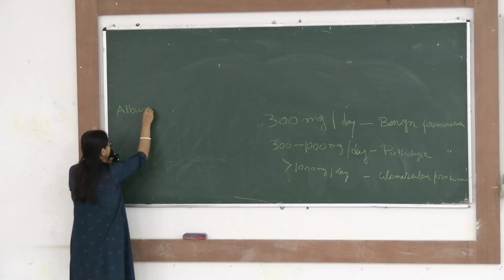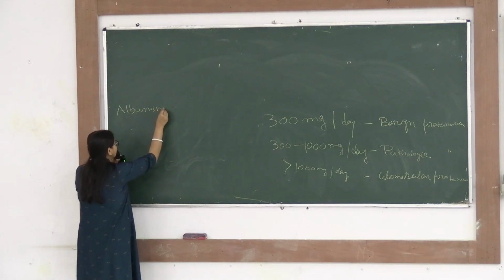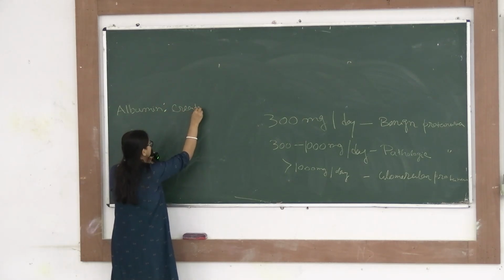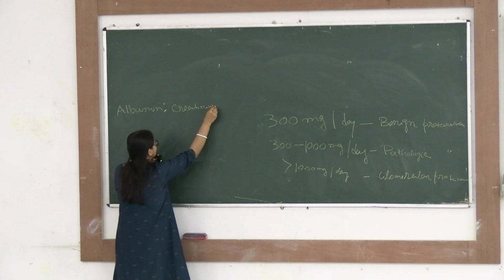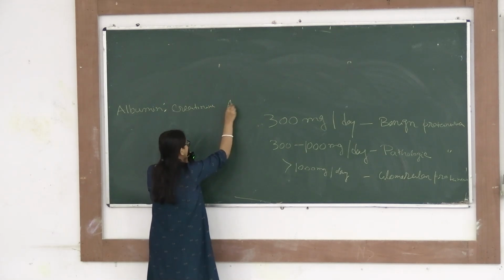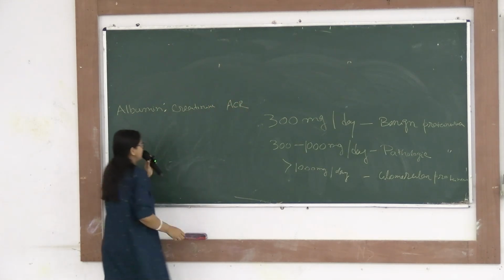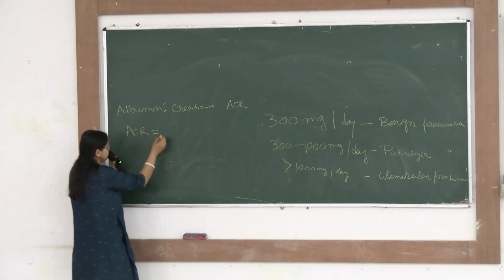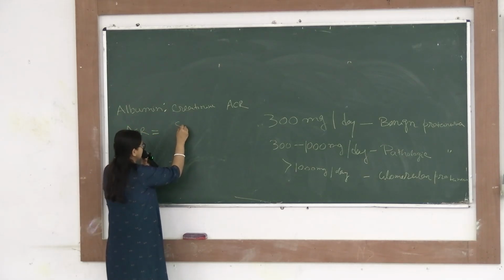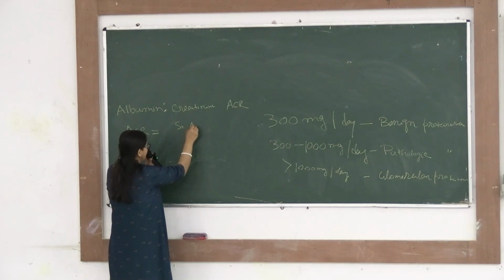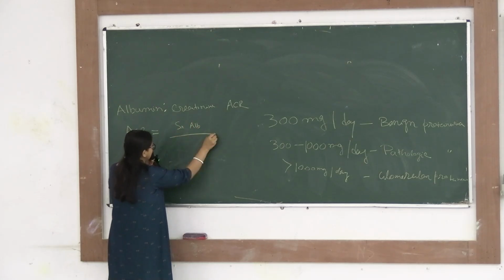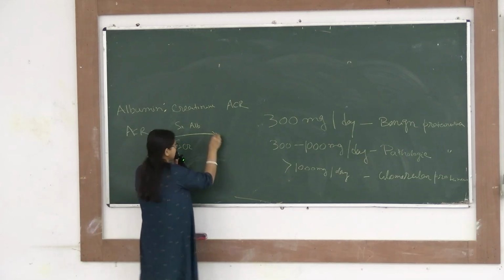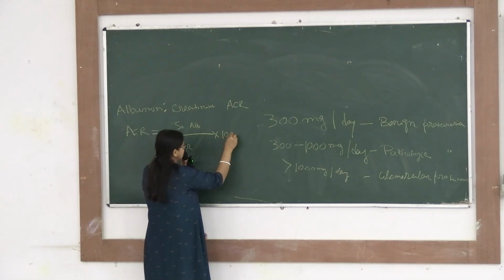Albumin to creatinine. This is called ACR. ACR equals serum albumin divided by serum creatinine into 1000.